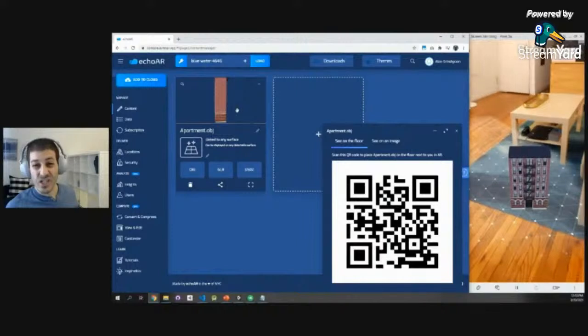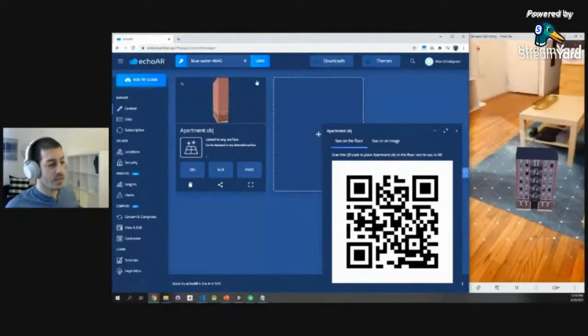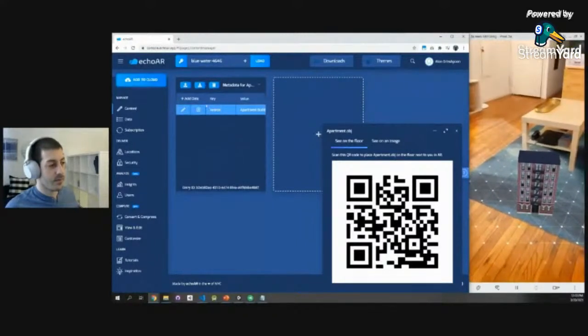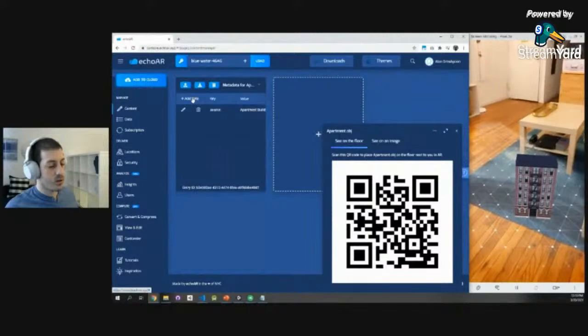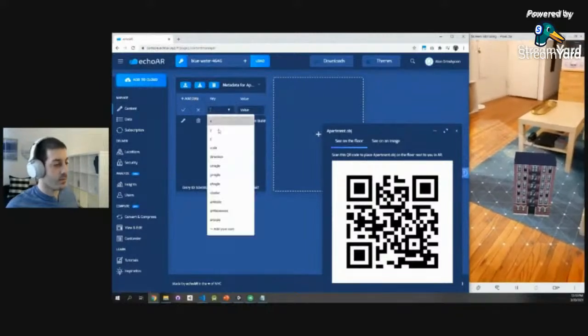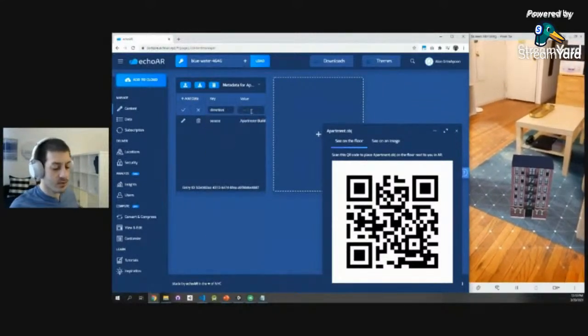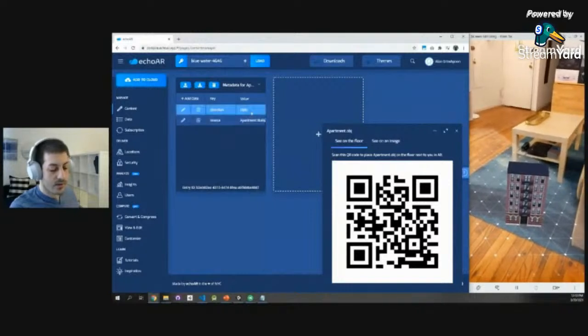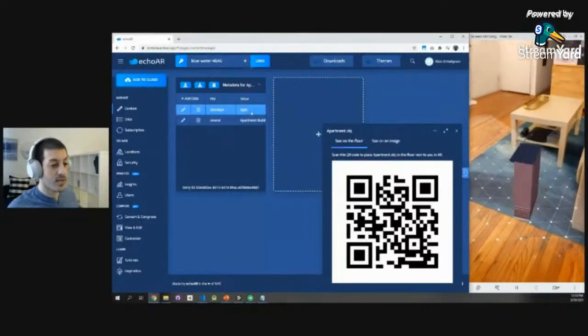But what happens if I want to change this in real time? So what I can do is click this button right here to expose the data panel. And I can add some data to our model, and I can stream it in real time. For example, I can say, I want this to rotate. So let's do direction equals right. I want this to animate a little bit. There you go. Suddenly it starts rotating in real time.